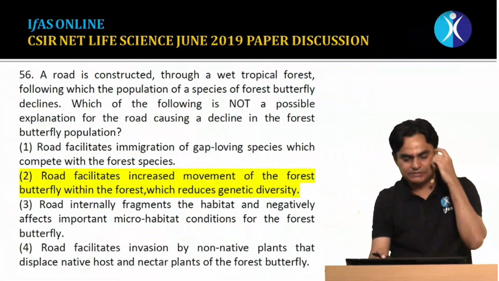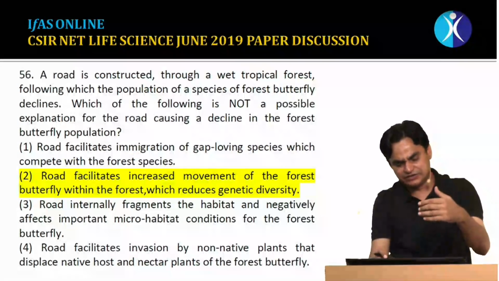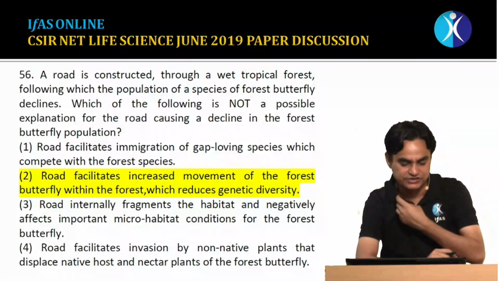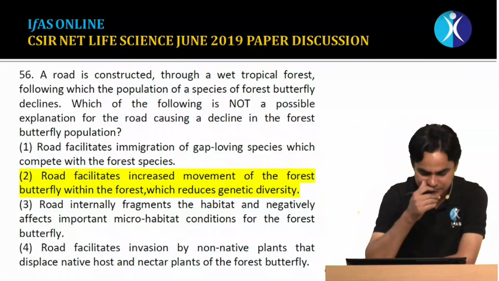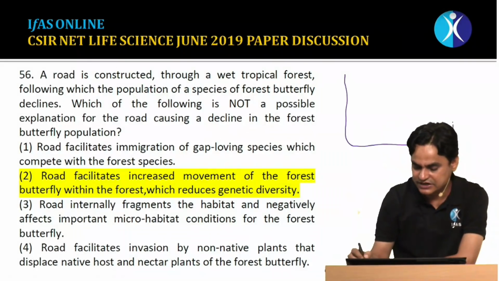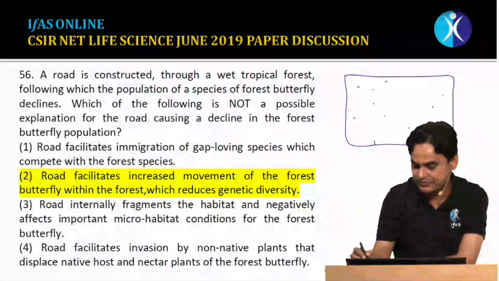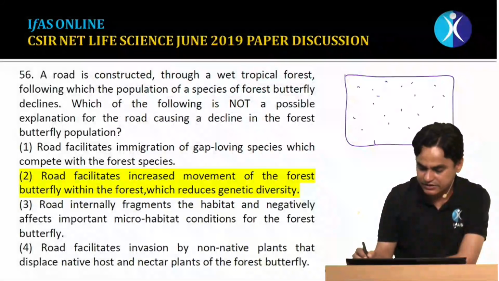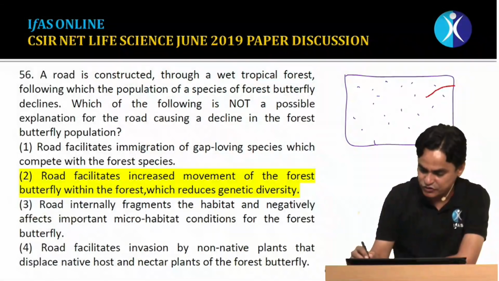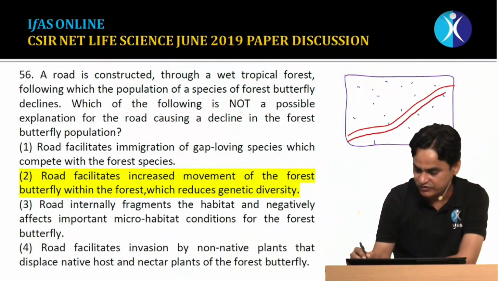Question number 56. Now these are questions from the diversity or ecology part, species richness. From that, this question has been asked. The question says that a road is constructed through a tropical forest. So there was a tropical forest, and there were butterflies everywhere, and a road has been constructed. Suppose this is the road which has been constructed in this tropical forest.